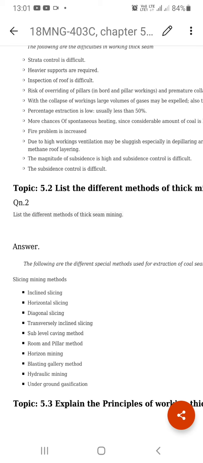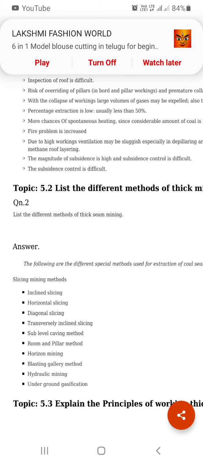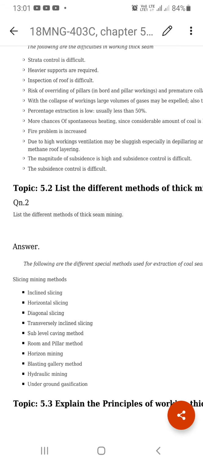Heavier supports mean we cannot erect power supports, but instead we can erect hydraulic supports and friction supports. This semi-mechanized supporting system can be used here. This is another difficulty of working in thick seam mining.